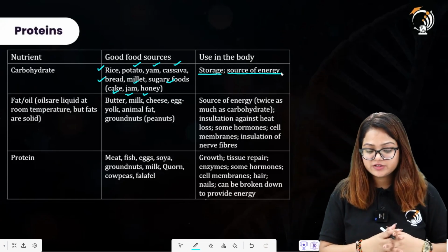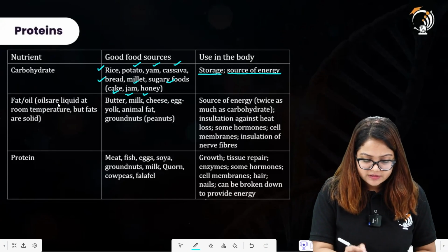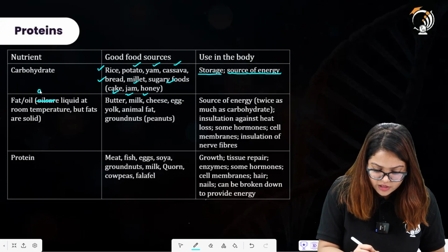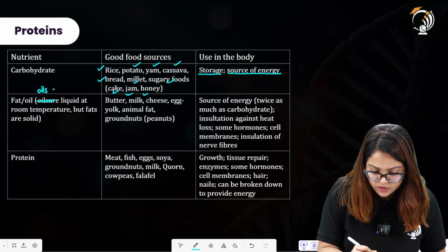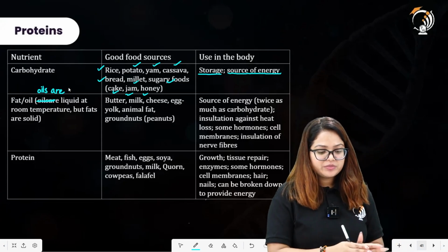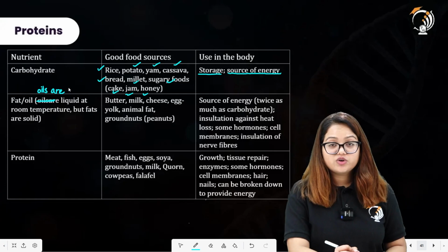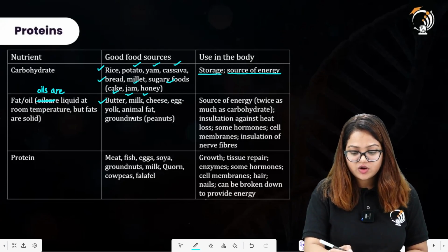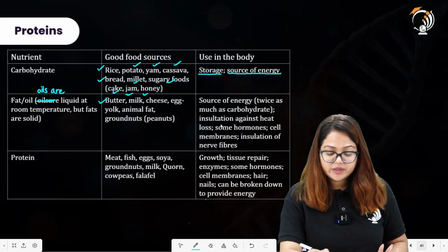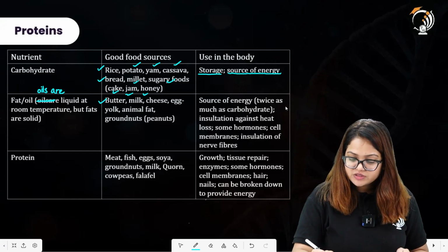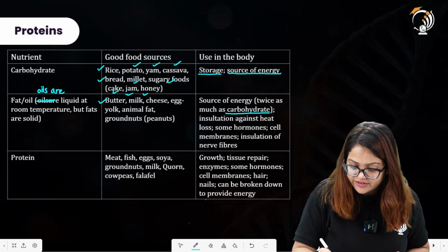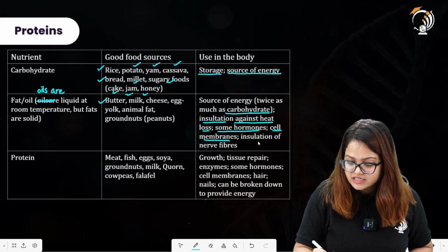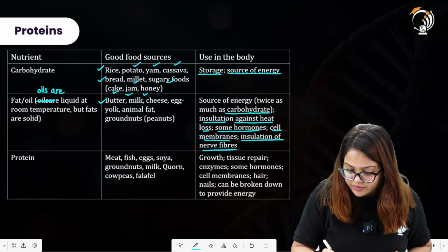Then talking about another nutrient, which is fat or oil. Oils are liquid at room temperature, but fats are solid. What are the good food sources for these fats or oils? Butter, milk, cheese, egg yolk, animal fat, groundnut, peanuts. What is the use of these fats in the body? Sources of energy twice as much as carbohydrate, insulation against heat loss, some hormones, cell membranes, insulation of nerve fibers as well.